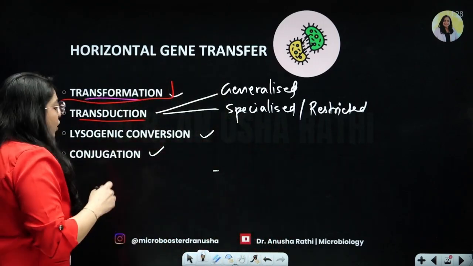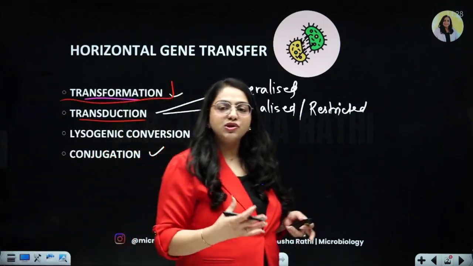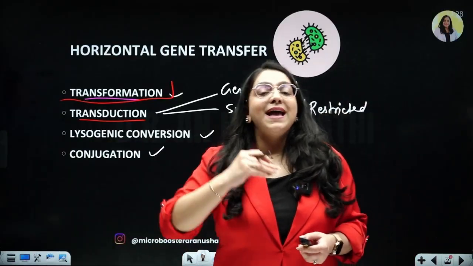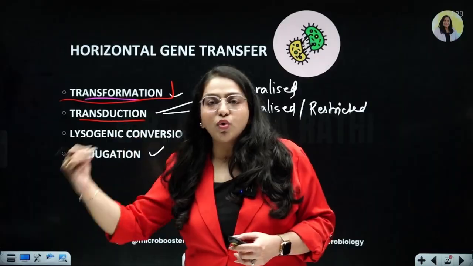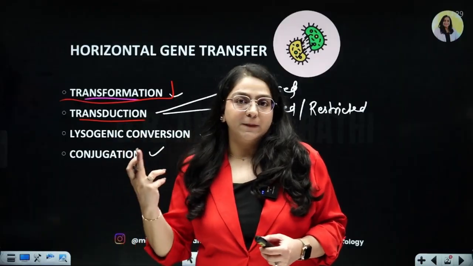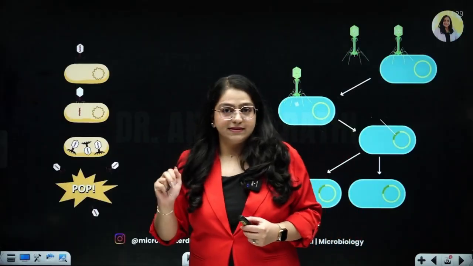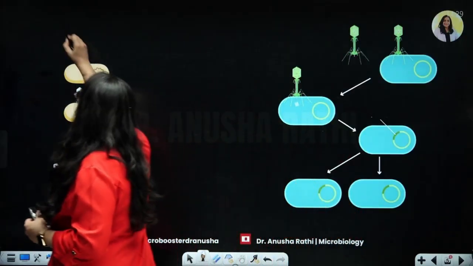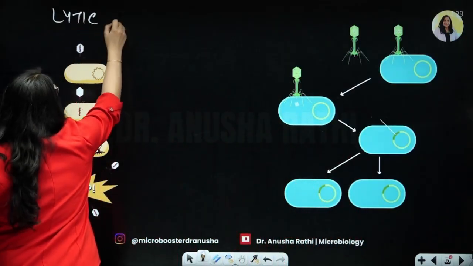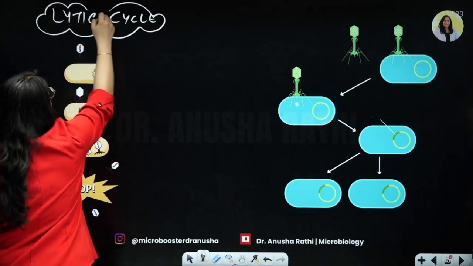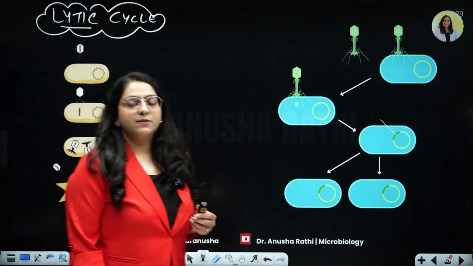So before we go on to understand how this transduction process takes place, we need to understand how the bacteriophage goes about its life cycle. So the life cycle of a bacteriophage undertakes two processes. One is called a lytic cycle. What happens in a lytic cycle is that ultimately the lysis of the bacteria takes place, right?